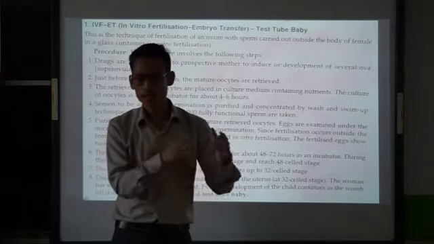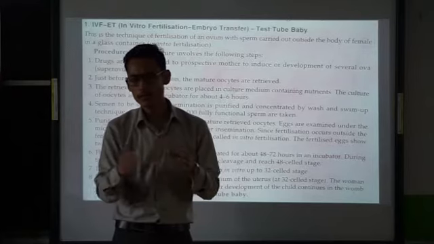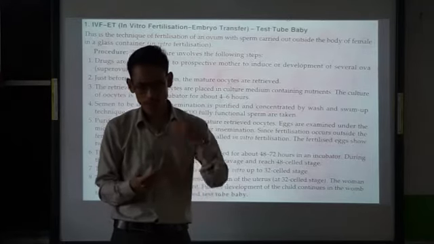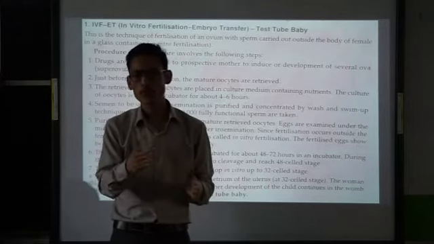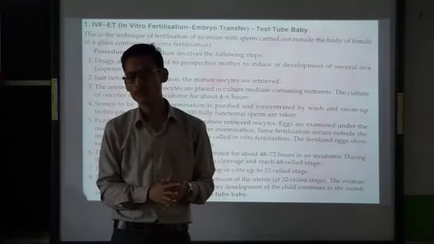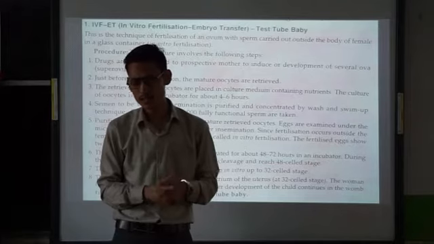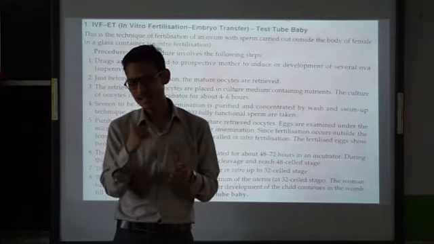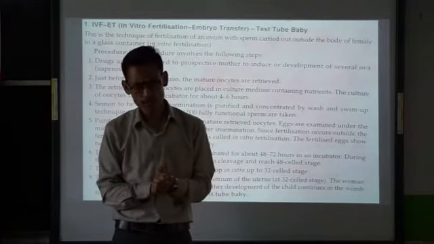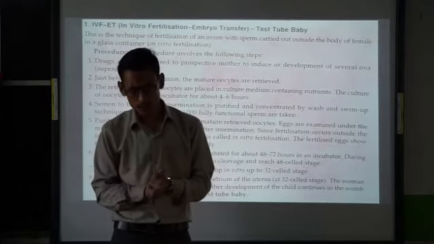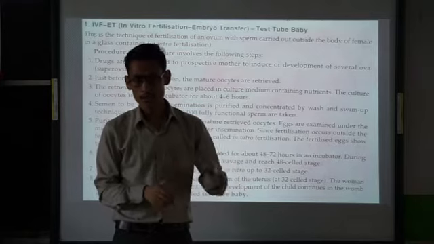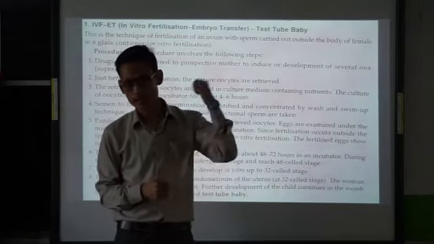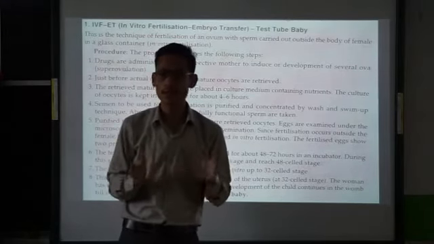Next thing, now the egg will be fertilized, it will be examined under the microscope. It will keep on dividing mitotically from 1 to 2, 2 to 4, 4 to 8 to 16, and those fertilized egg will be kept in incubator. Then this egg at the 32 cell stage will be implanted into the endometrium of the uterus. Now that female will conceive a child and become pregnant, and such baby which is born by this technique is called test tube baby.